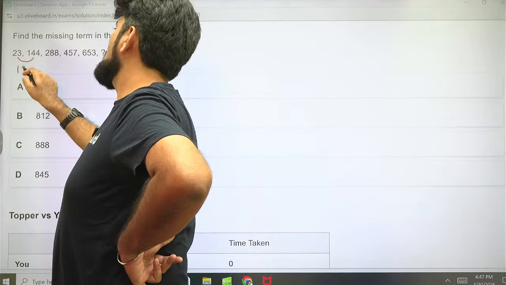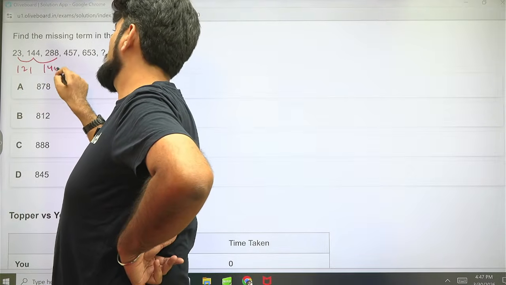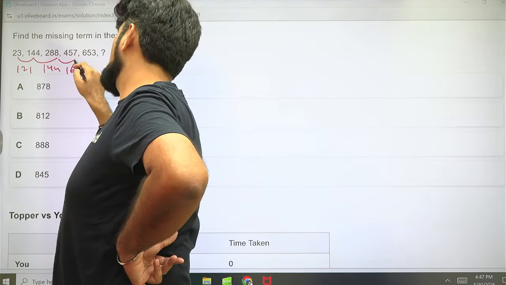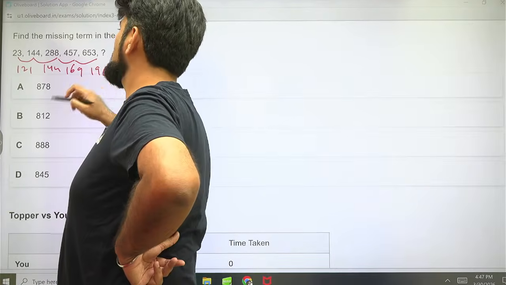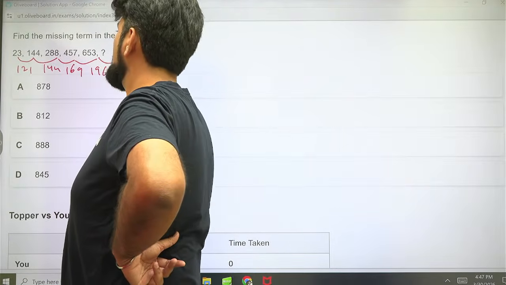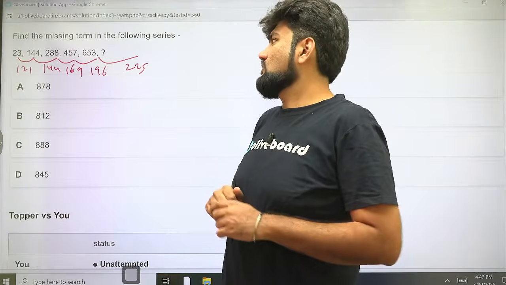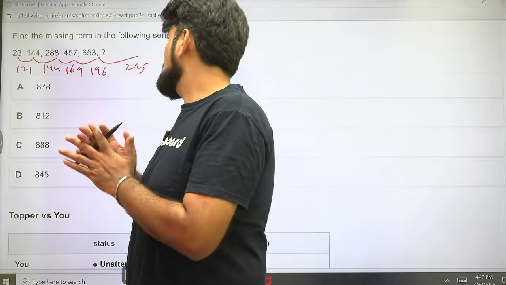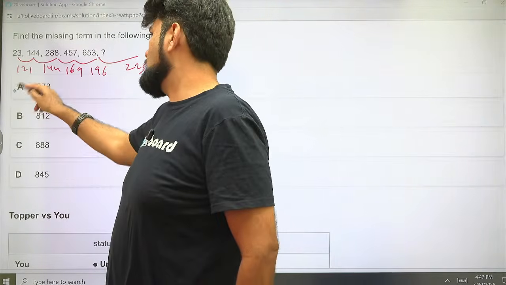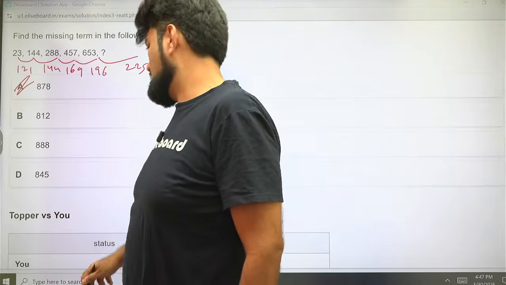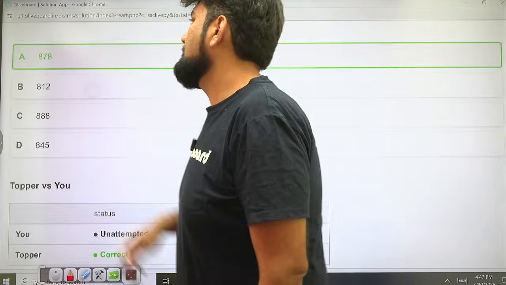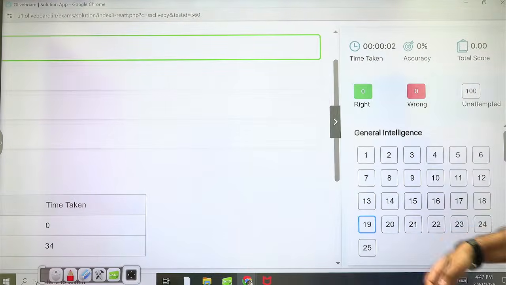Oh, 121, 144, 169, 196, 225. What is this? 11 square, 12 square, 13 square, 14 square, 15 square. So this is 878. Option A is the correct answer. Oh God, what am I doing? Cool. 34 seconds. Excellent. Good job.